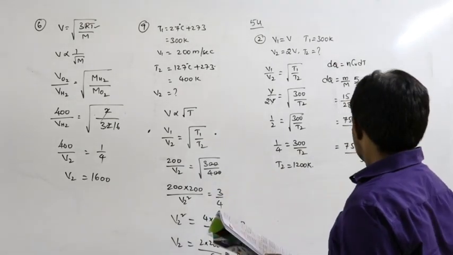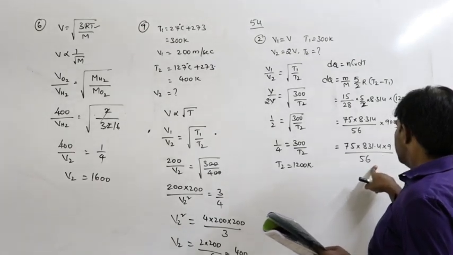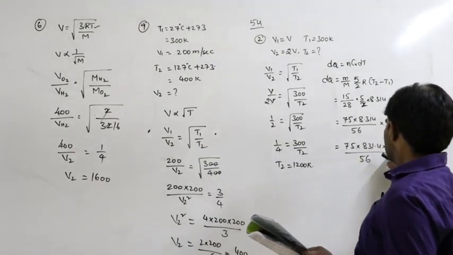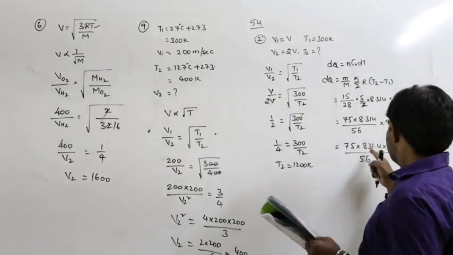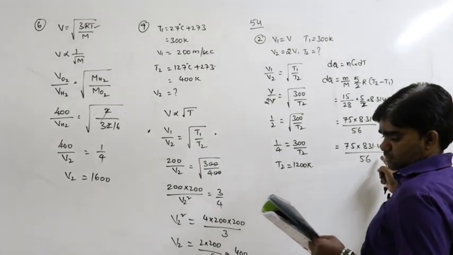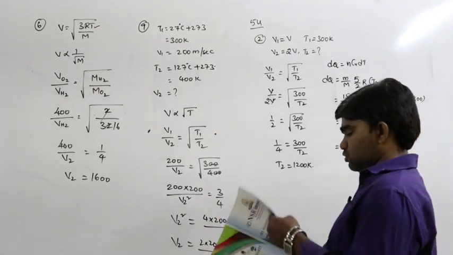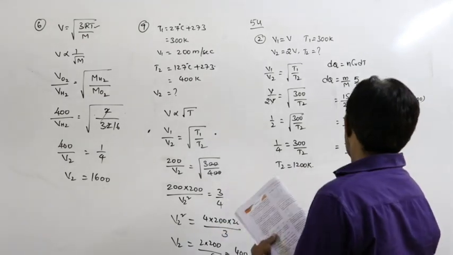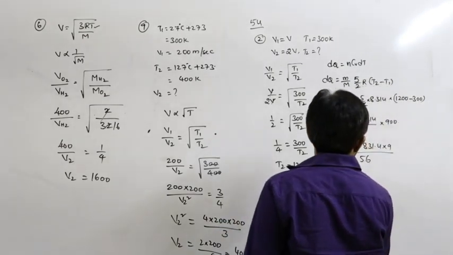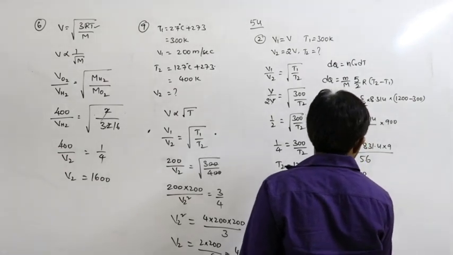It is approximately 10,000. So the possible option is 10 kilojoule. Yes, the option is 10 kilojoule, approximately 10,000 joules. That's why it is 10 kilojoule.